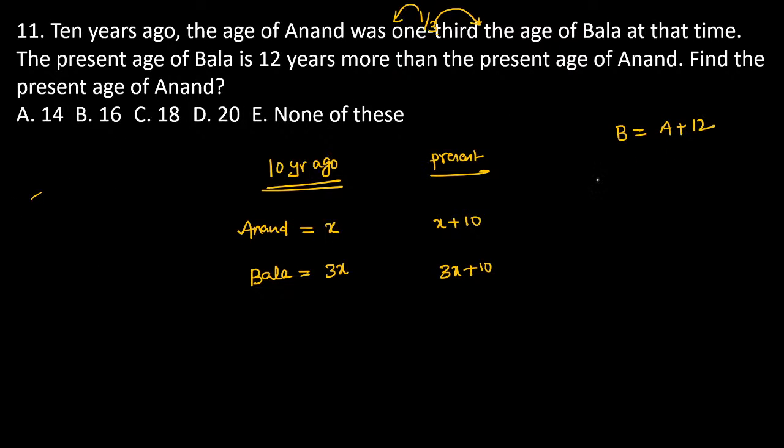Now see, Bala's present age is 3x plus 10, exactly equal to Anand's, which is x plus 10, and it is 12 years more. Now the result becomes 2x equal to 12. Why? Because both 10s are cancelled, then x becomes 6 years.